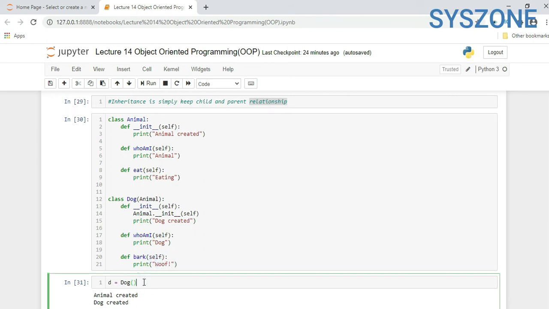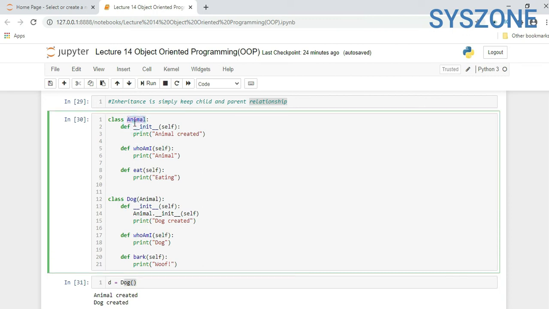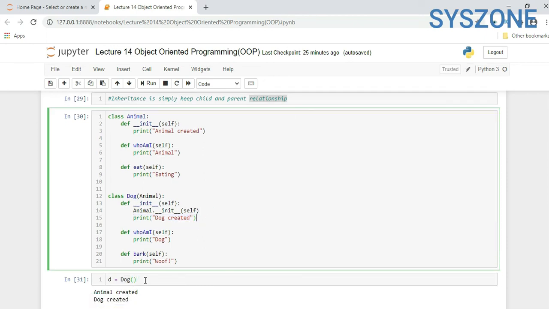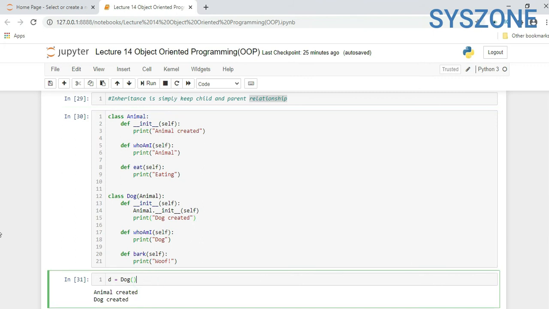Now here we are creating an instance of it. We are calling Dog, not Animal. We can call Animal also, but it is better to call Dog because then we will get the methods and attributes of Dog as well as Animal. So first it prints "Animal created", then "Dog created". We have just created the instance, we have not called any particular method inside it.